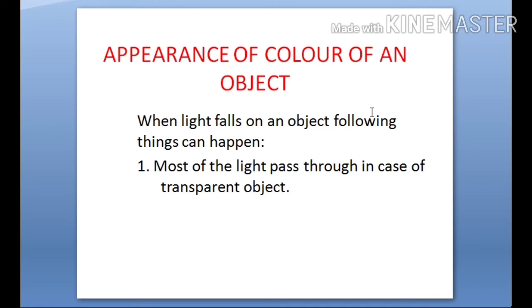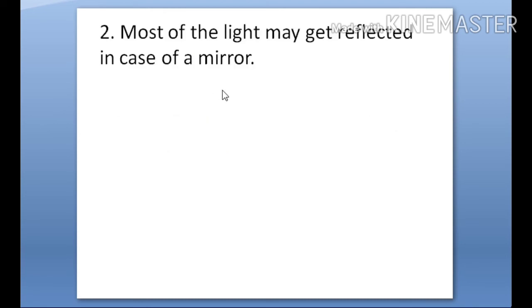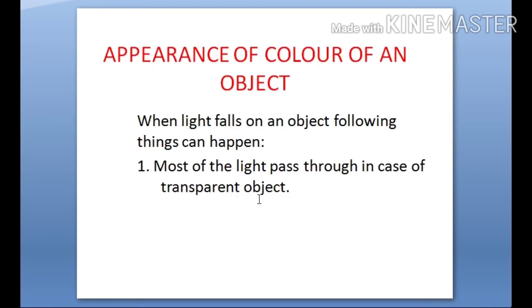If it is a transparent object, the light can pass through it. Yes or no? If it is water, if it is glass, light will pass through it. In case of a transparent object, light will pass through it. And that is what it means by transparent object. How do we define transparent object? The object which allows light to pass through them. And what are the examples? Glass and water.